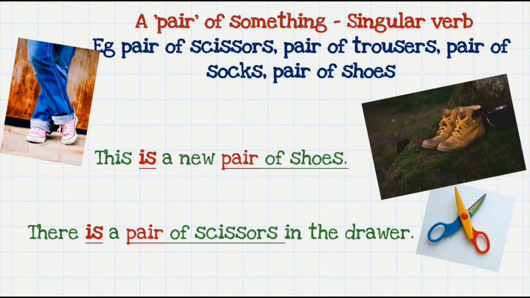So when the word pair is used in the sentence, the subject is considered to be a single unit, and therefore the singular verb is used. This is a new pair of shoes. So because the pair of shoes has been used here, we consider that as a singular subject, and the verb that is used is also singular. There is a pair of scissors in the drawer. So now because we've used pair of scissors, we use the singular verb is.